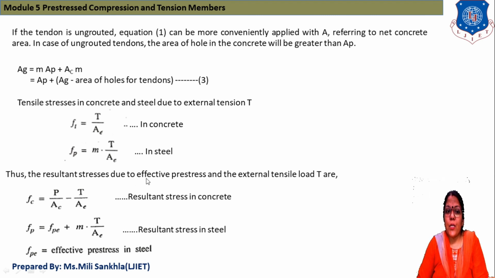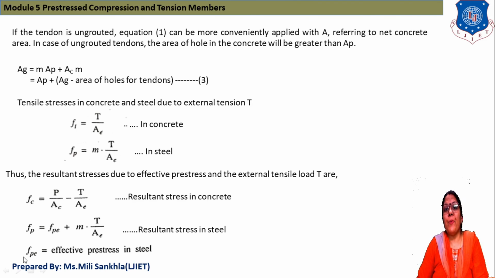The resultant stress due to effective pre-stress and external tension T: first of all we find only the stresses and then the resultant stresses. For concrete, Fc is equal to P by AC minus T by AC. Then Fp, the resultant stress in steel, is equal to Fpe plus M T by AE.